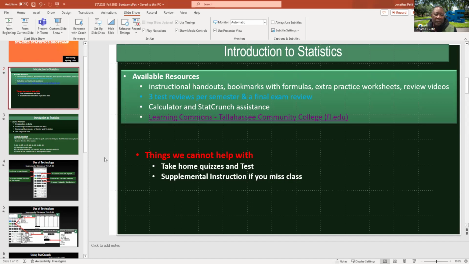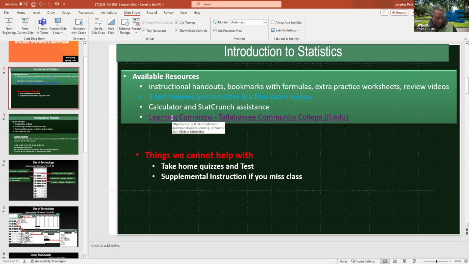The calculator assistance, I will show you in the next slide what it looks like. And StatCrunch is a tool incorporated in your Pearson account. This account will be provided according to your instructor's instructions, and you may have to buy a code for your homework, and you will find the StatCrunch in it. But I will give you some hints about using it as well.